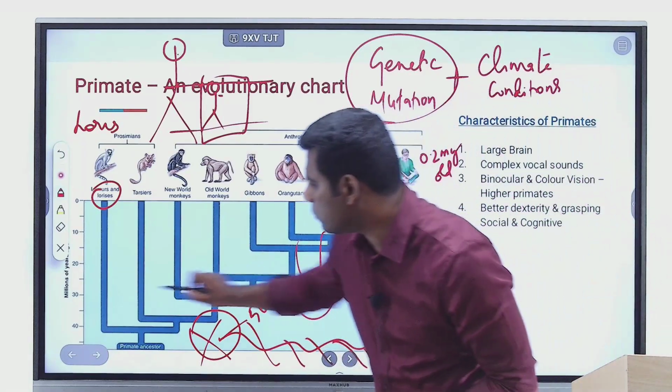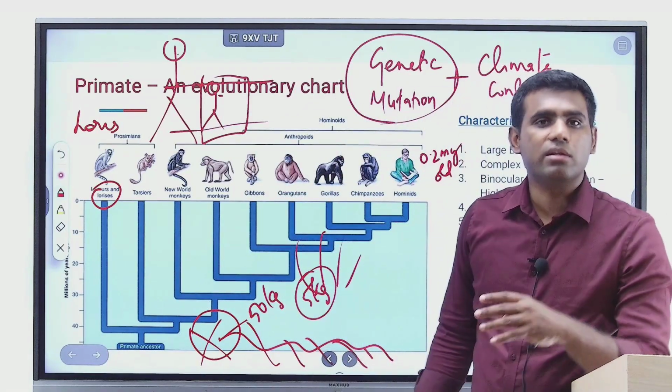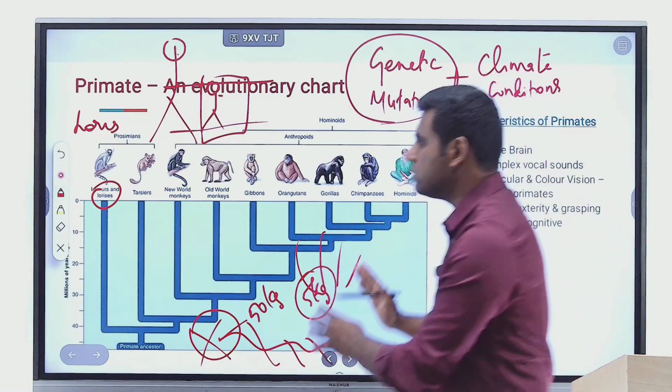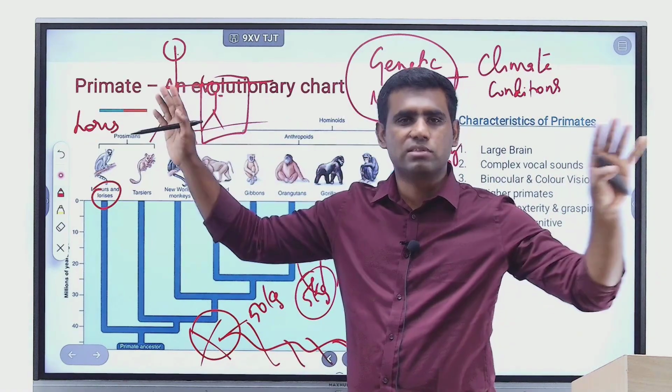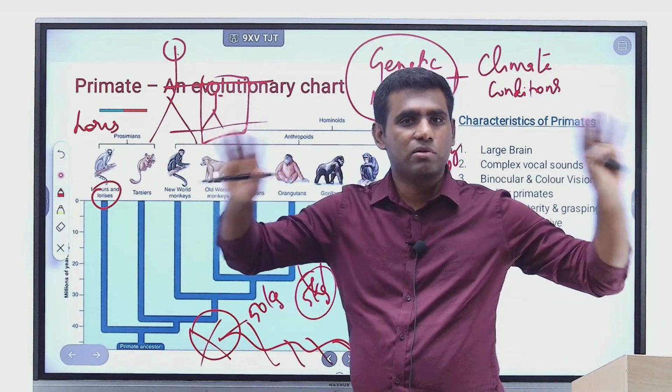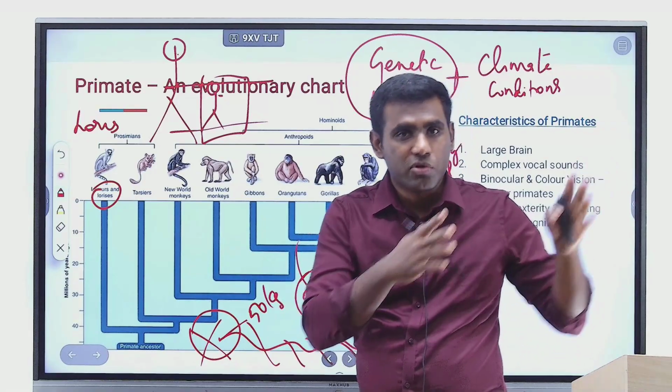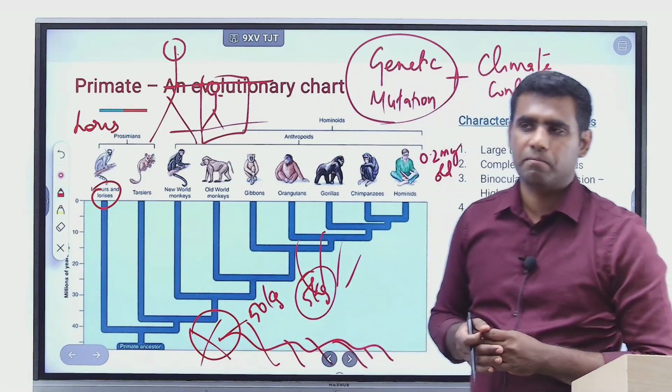So monkeys come into existence somewhere around 35 million years ago out of this common ancestor. Now monkeys have found the place hospitable. Monkeys are able to continue breeding, they are able to get their food, they are able to continue till today, right?